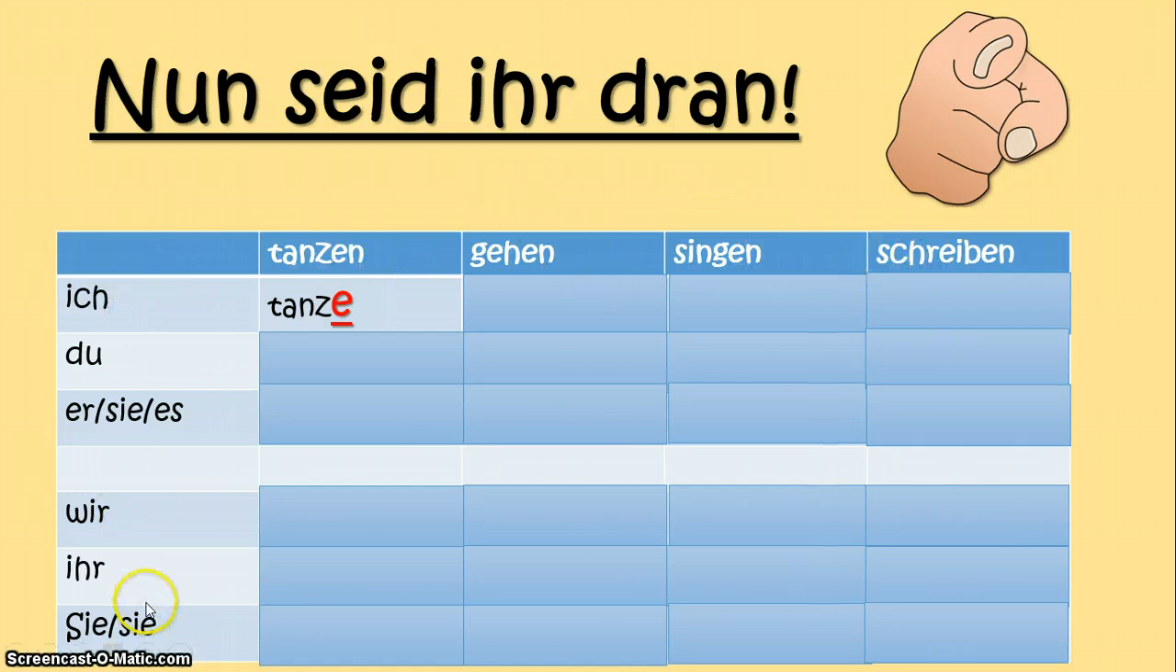You've got the different pronouns over here. Now it's over to you to add the different verb endings. I've given you an example. Tanzen means to dance. If you want to say I dance, ich tanze. So pause the video and then go through the answers.